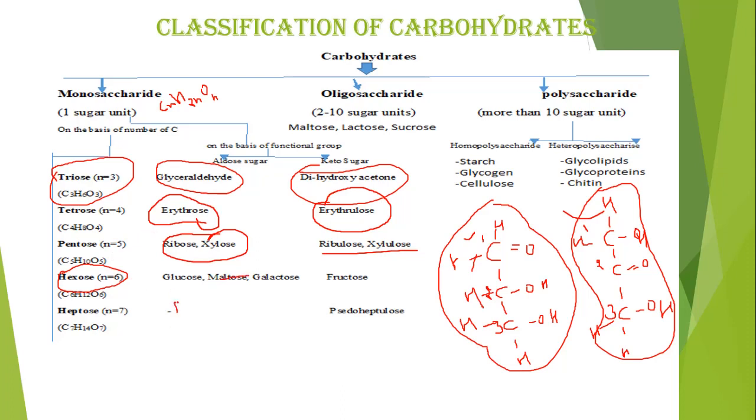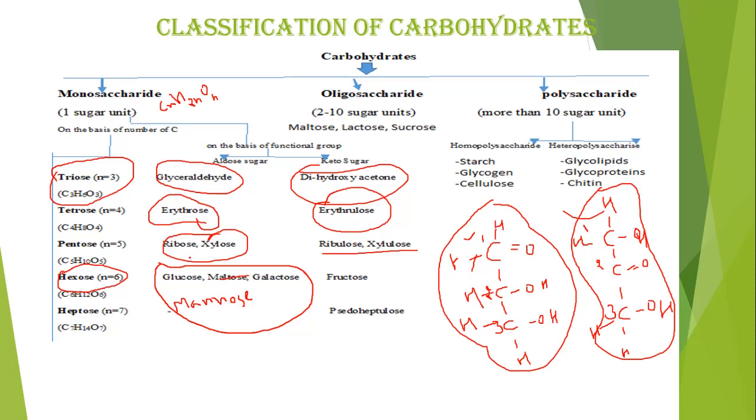Glucose, this is mannose, not maltose. Mannose. Okay, glucose, mannose and galactose. I have shown three structures, three names, three examples of hexose aldo sugars, and fructose is the example of keto sugar in the hexose group. Okay, pseudoheptulose is also there. This is also a keto sugar of heptose.